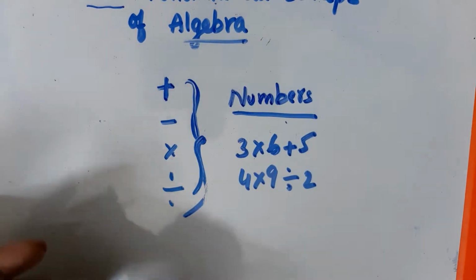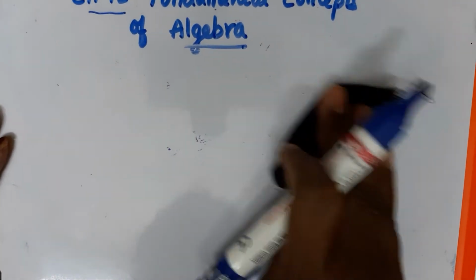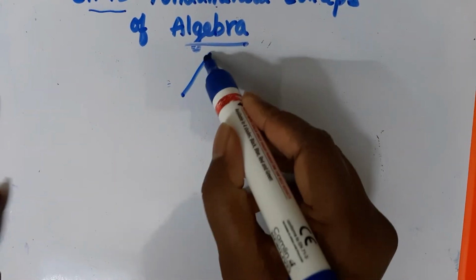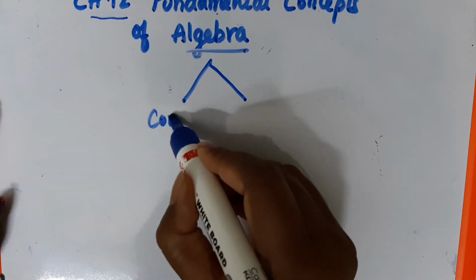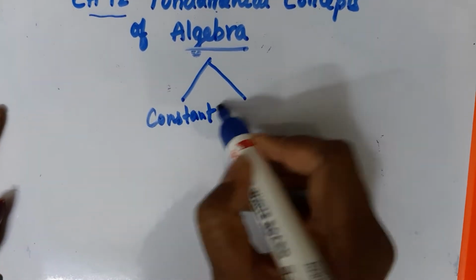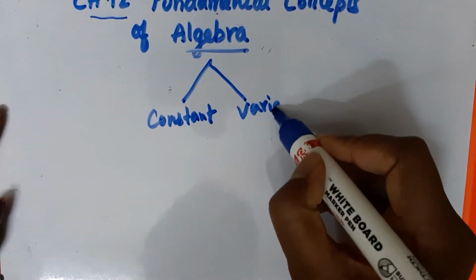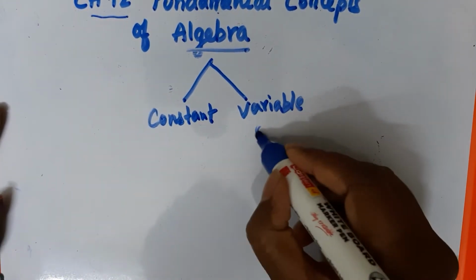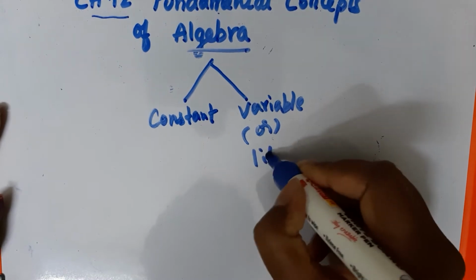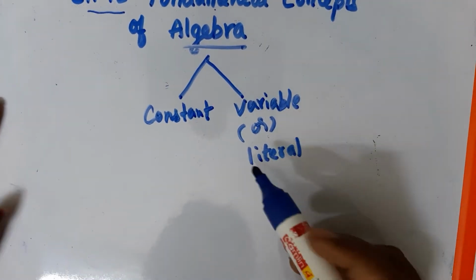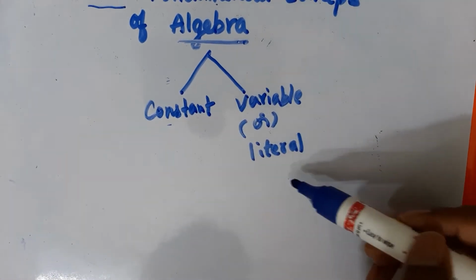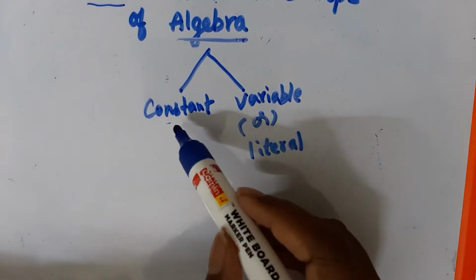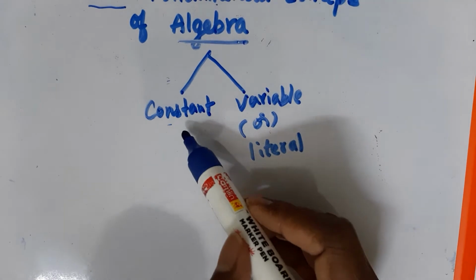Now we are going to see what algebra is. In algebra, mainly we are going to deal with two symbols. The first one is constant and the other one is variable, or we can call it literal. We will call it literal here. So in algebra we have mainly two symbols: one is constant, another one is the variable.